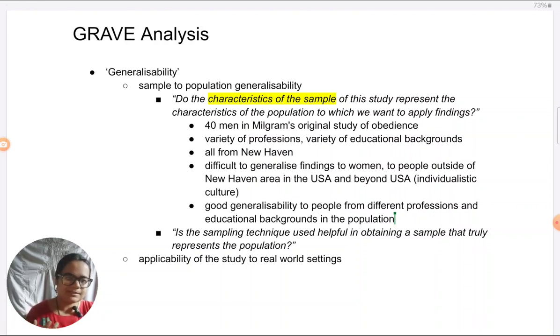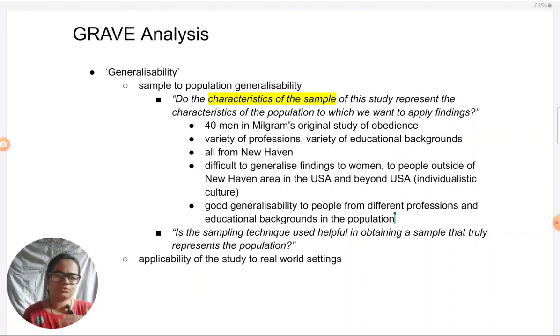If we go to see how these studies have been done, there are so many features that we can think of as different evaluation points. So maybe I'm overlooking something important right now which is coming to your mind, which is very good. If you're using your critical thinking, you're able to think of something beyond what I have written, that's excellent. So don't worry that whatever is coming to my mind has to come in yours only, that is fixed. There is only one way of evaluating the study. Definitely not. These are just examples.